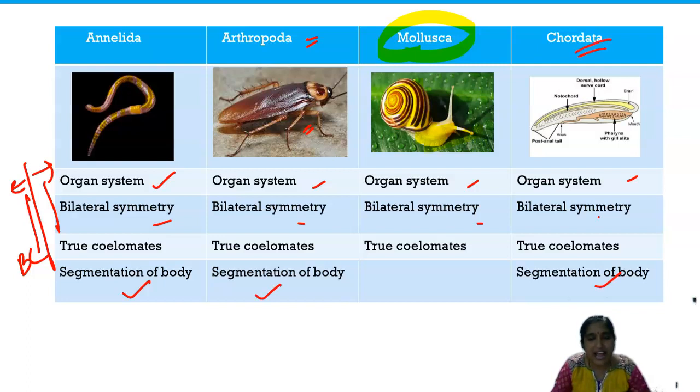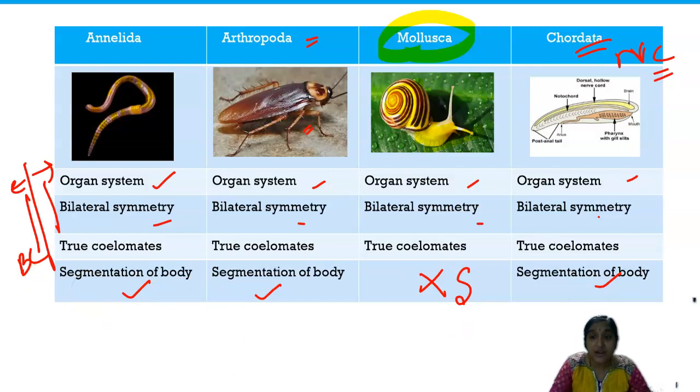Now, the chordates have the notochord. That is why they are called chordata, because of the presence of the notochord. So as they do not have segmentation, the odd man out is the mollusk. Now let's dive into the next question.